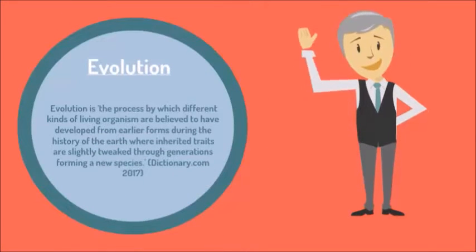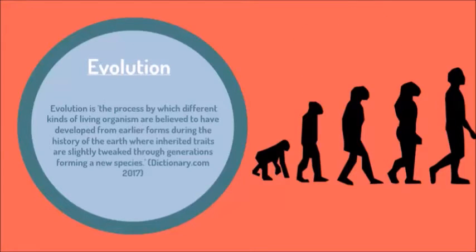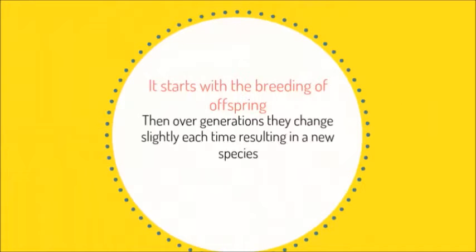Evolution is the process by which different kinds of living organisms are believed to have developed from earlier forms during the history of Earth, where inherited traits are slightly tweaked through generations, forming a new species. It starts with the breeding of offspring, then over generations they change slightly each time, resulting in a new species.